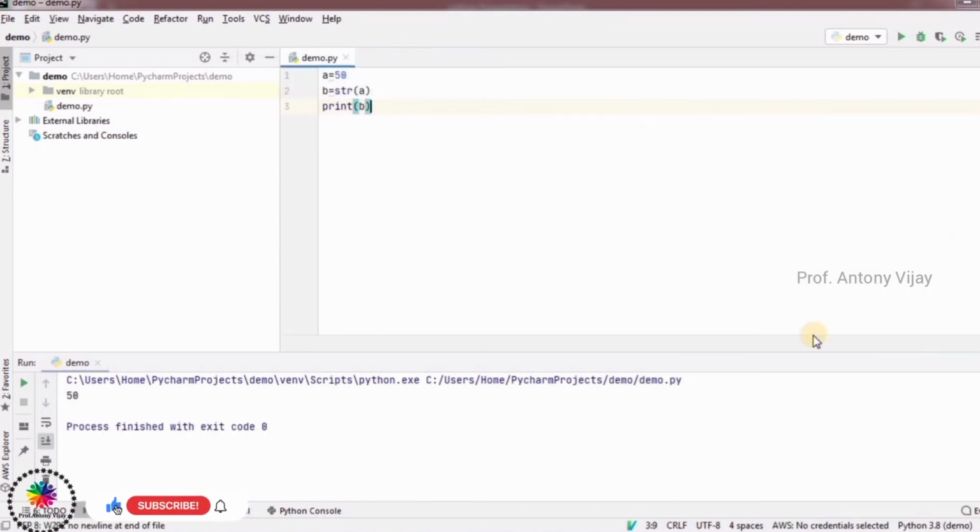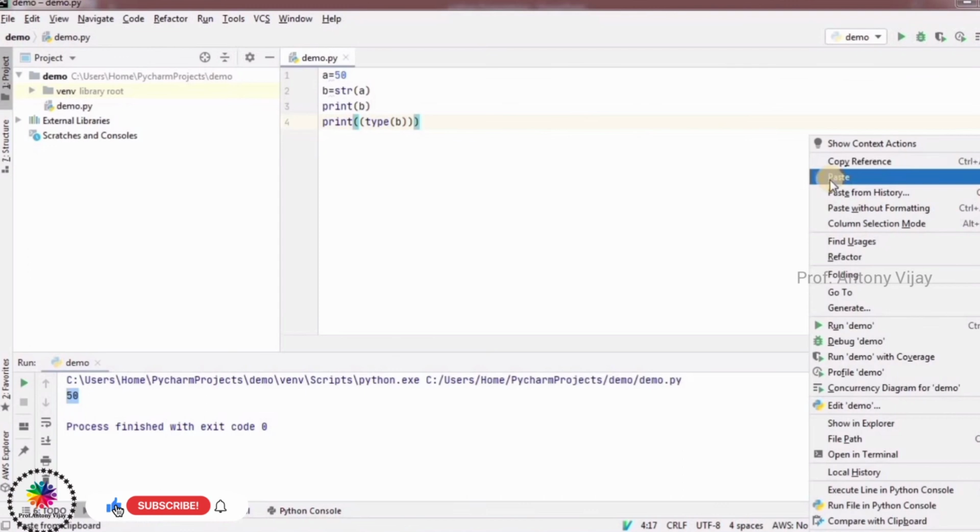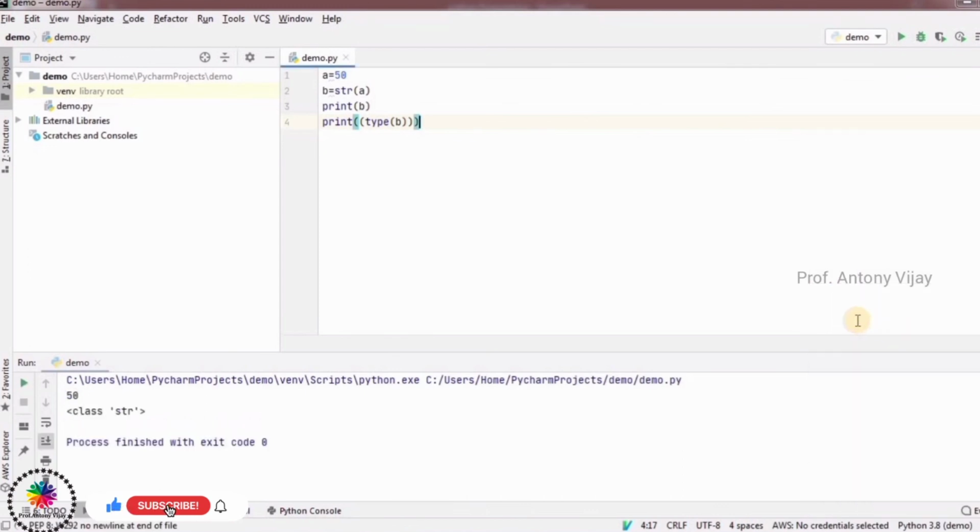We get 50, but if you have any doubts, we will check the type of b, to see what type of data it is. It is str. Str means string. Initially it was an integer, now after conversion it is a string. This is the way of converting.